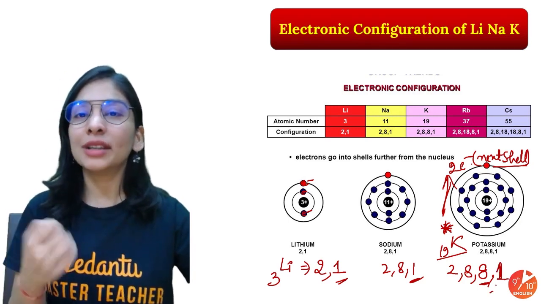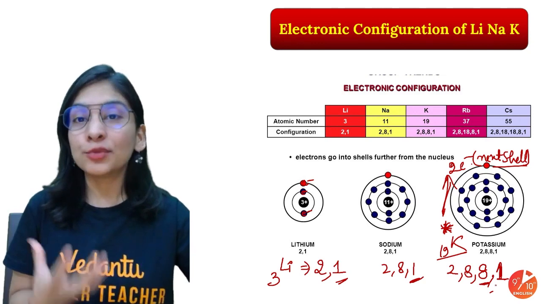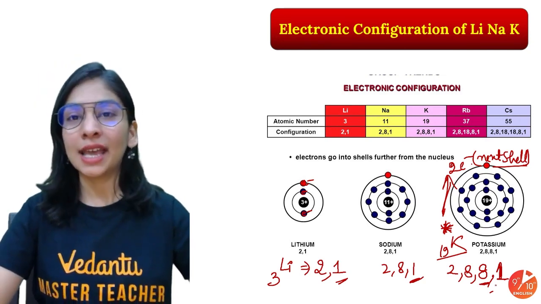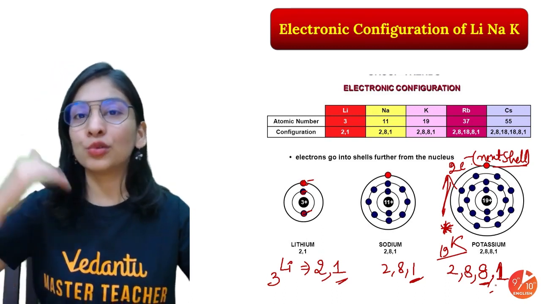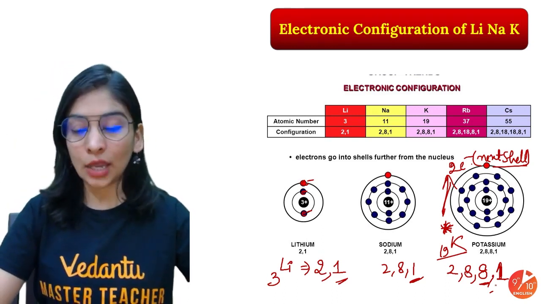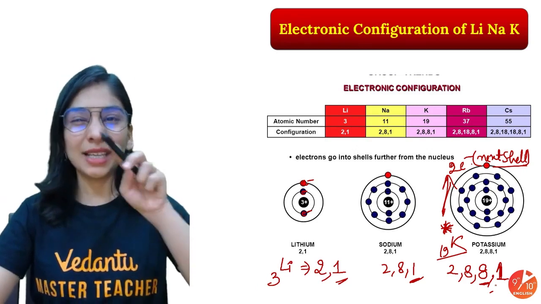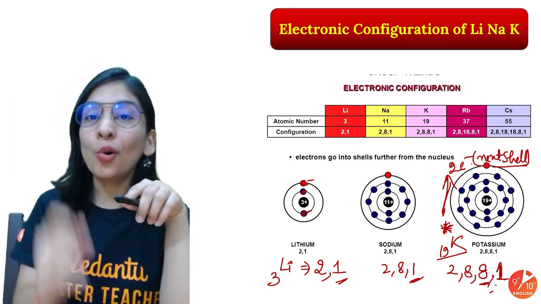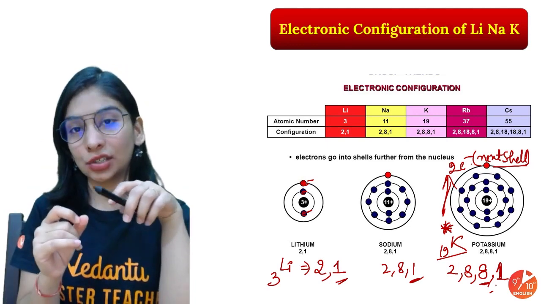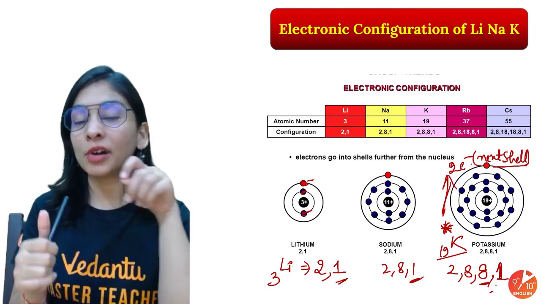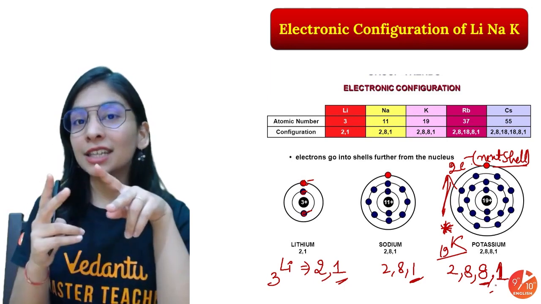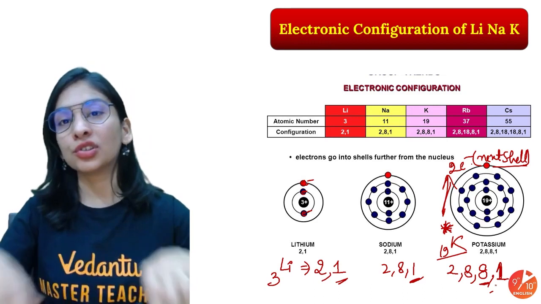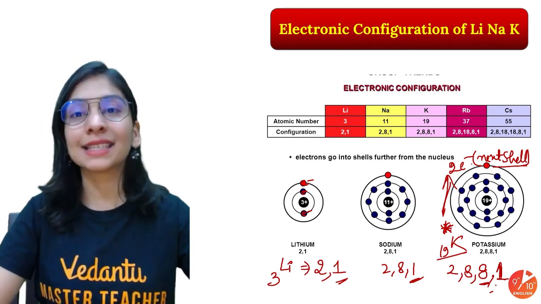The exact reason you will get to know in 11th class when the concept of orbitals will come to you. We have s, p, d, f kind of orbitals, and their energy also matters in how to fill electrons in these orbitals. Not going to discuss it right now. Please make a note that while putting electrons in the third shell, though it has a capacity of 18 electrons, after putting 8 electrons, we have a special choice that 2 more electrons, if there, can be put into the fourth shell. Up to 2 electrons, that's it.